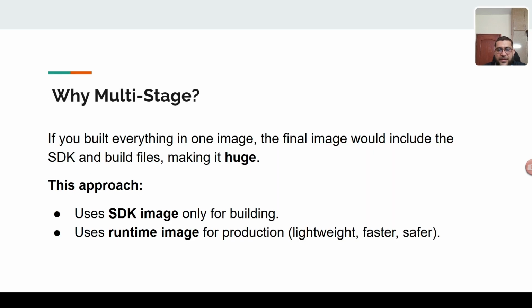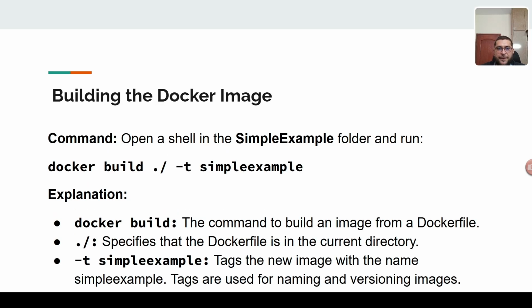And next, why do we need multi-stage? If you build everything in one image, the final image would include the SDK and build files, which makes the size huge, which is not useful for production. So with the multi-stage approach, we use the SDK image only for building, and use the runtime image for production, which is lightweight, faster, and safer. So this is the purpose. I recommend using a multi-stage Docker file.